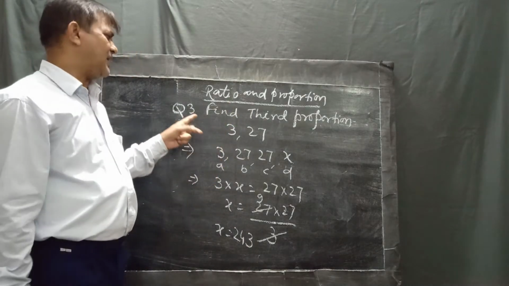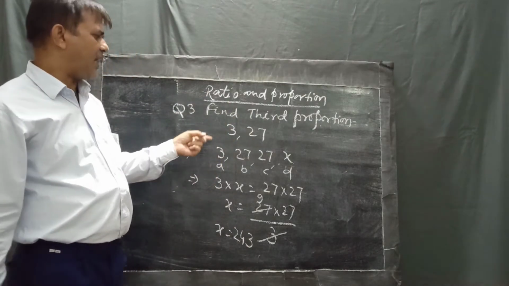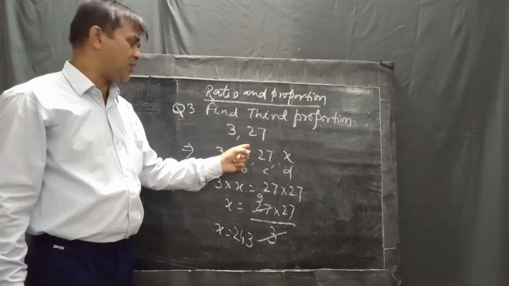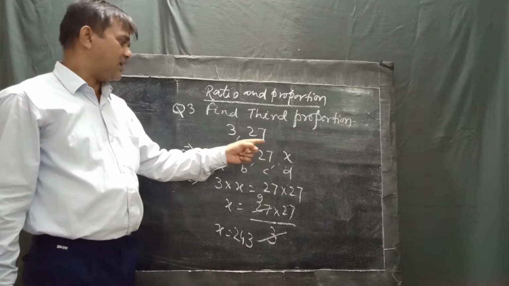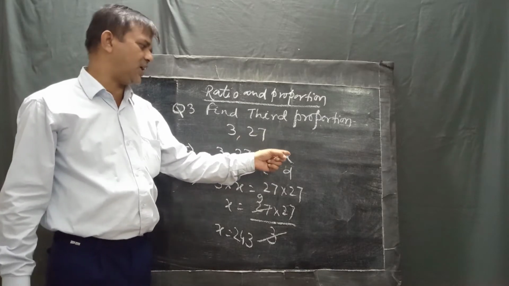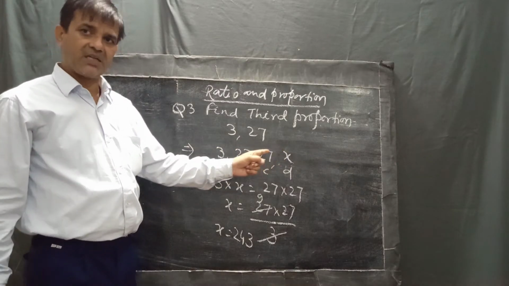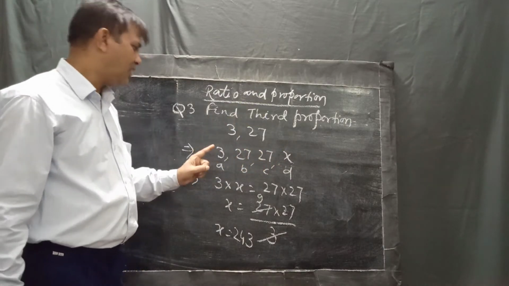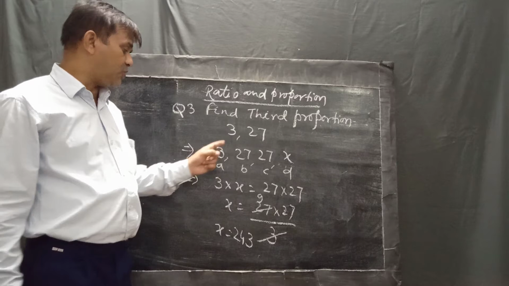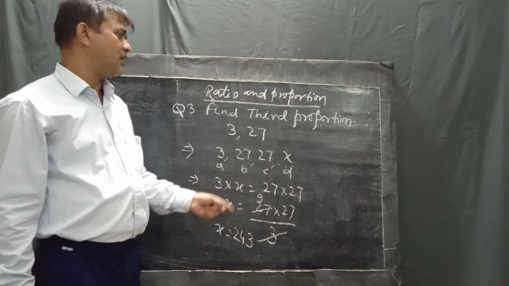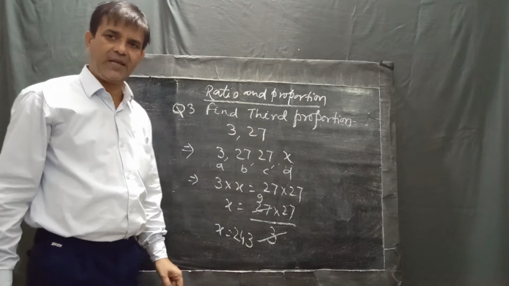It means in case of third proportion there are two numbers given and you have to write the second position number 2 times, and at the last position we can write X. Then there will be 4 numbers that will be converted into a proportion. So we can use A into D equal to B into C. Now the value that will come is known as third proportion. Okay.